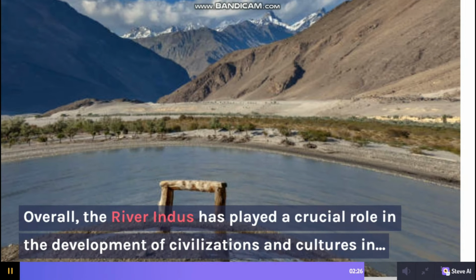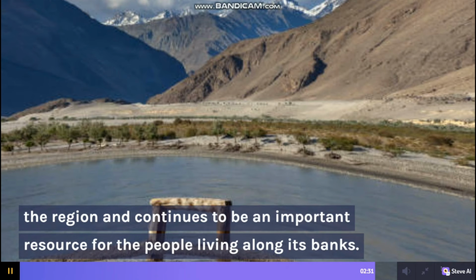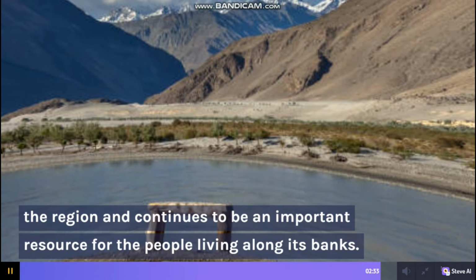Overall, the River Indus has played a crucial role in the development of civilizations and cultures in the region and continues to be an important resource for the people living along its banks.